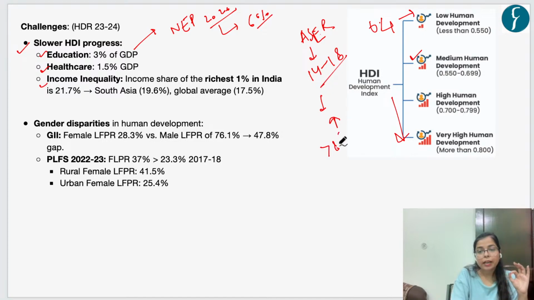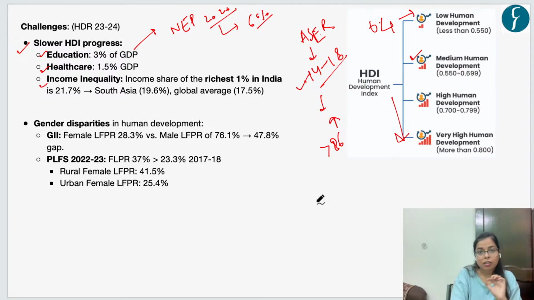More than 86% of children in the age group of 14 to 18 are enrolled in secondary education institutions. However, there is a poor quality of education. The majority of these students don't know how to solve arithmetic problems of grade 5, right? Children in this age group are not able to solve arithmetic problems of grade 5. And subsequent other reports show that there is a poor quality of educational level in